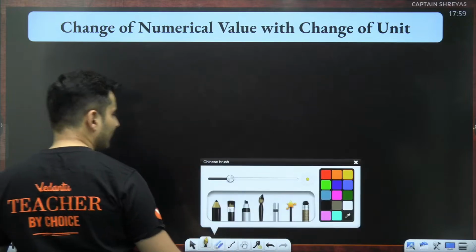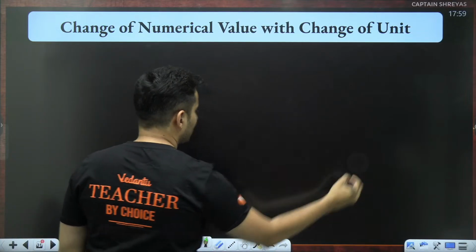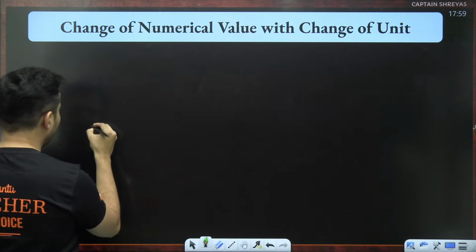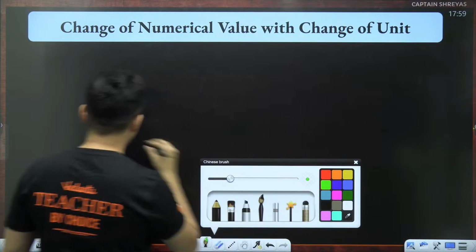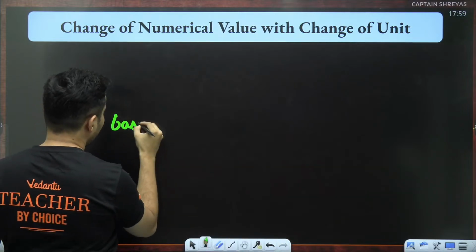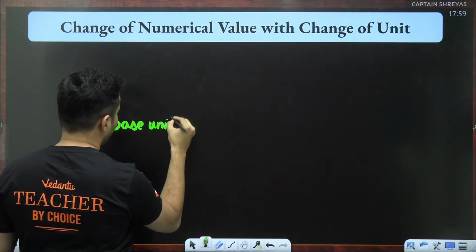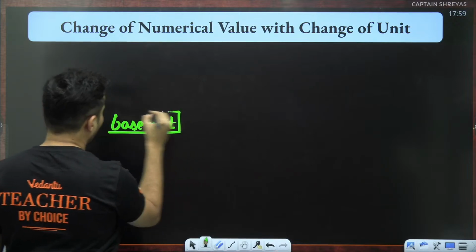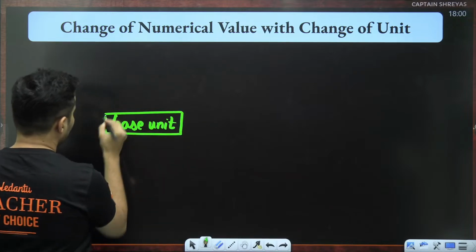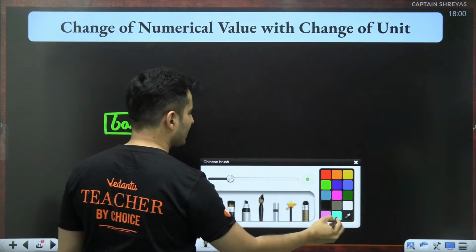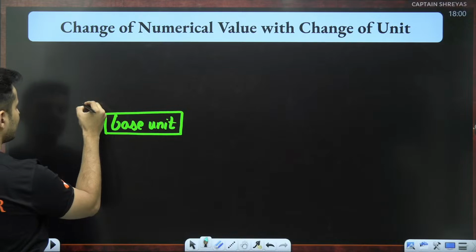So starting off with, say for example, whatever is your base unit, if you want to make that base unit big, you can add prefixes before it, something like this.